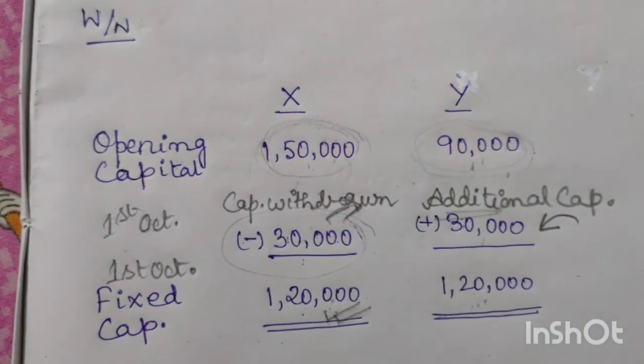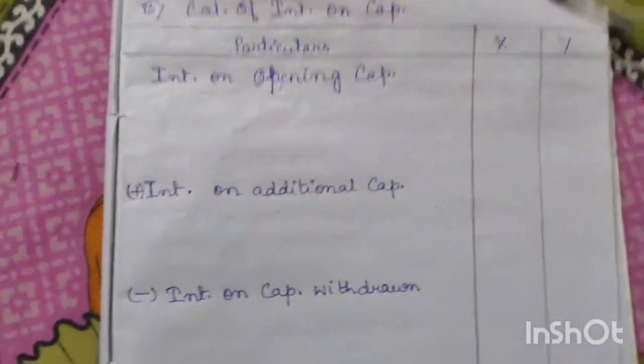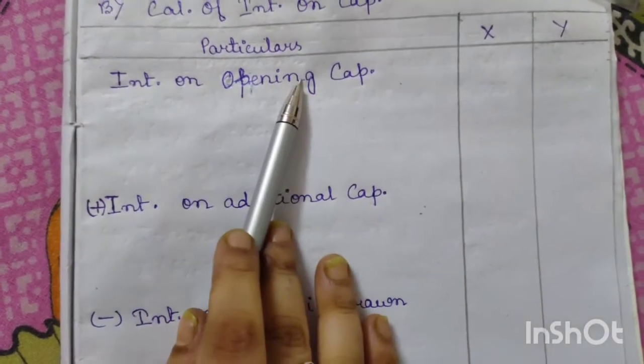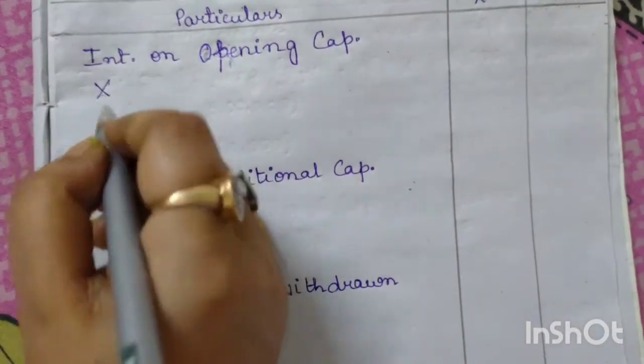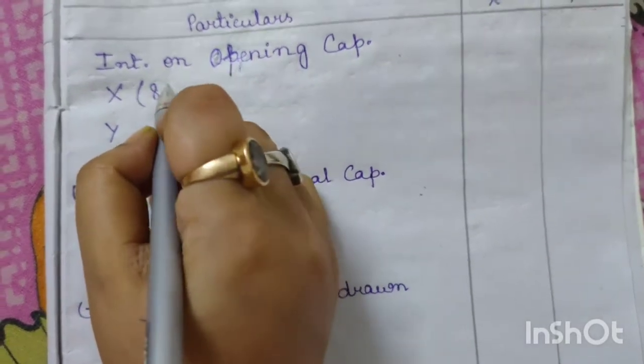Now we need to calculate interest on capital. For that I have already prepared the table, just like the previous question. Interest on opening capital, both will have. The rate is given, 8%.